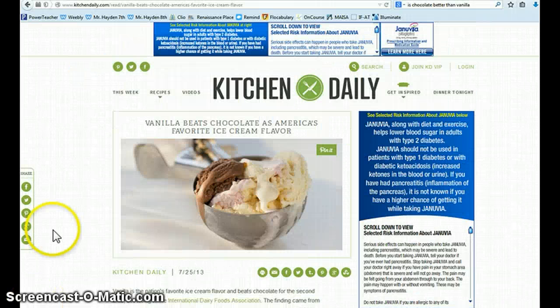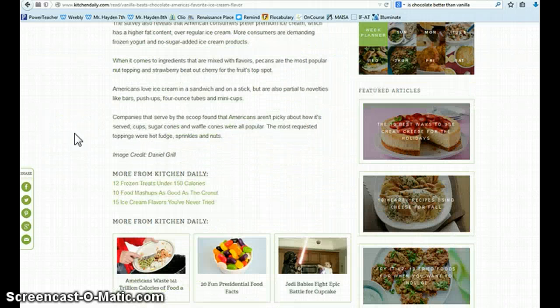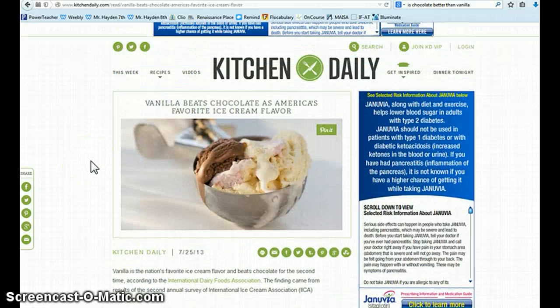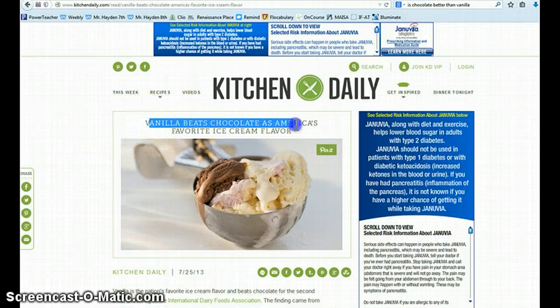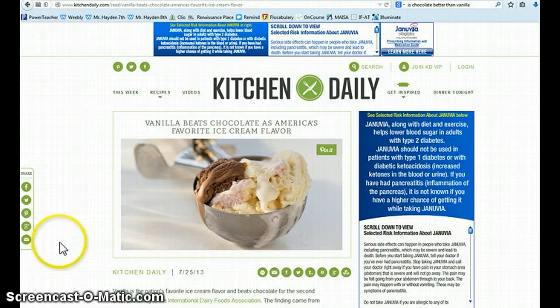Back on the page, first I should look for an author. I'm not seeing one. That's the title, that's who took the picture, but there's no author. The second thing I look for is the title of the article. Here it is: Vanilla Beats Chocolate as America's Favorite Ice Cream Flavor. Now in the text, I'm not going to use the whole title. I'm only going to use the first three words, Vanilla Beats Chocolate. That's what I'll put in the text.